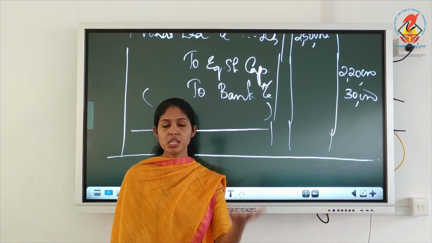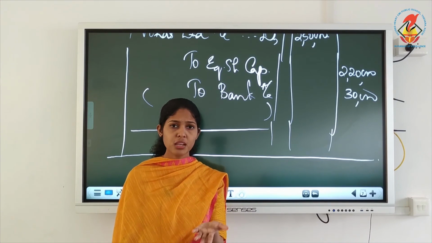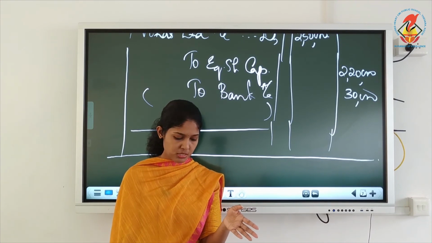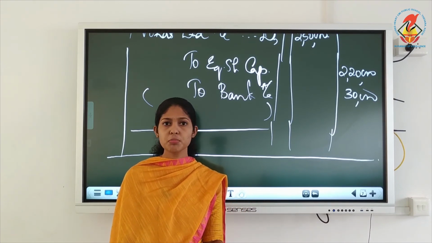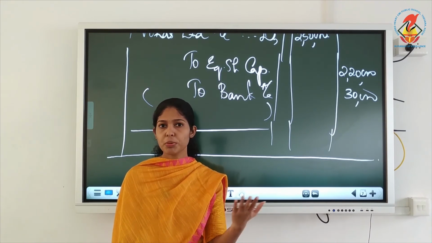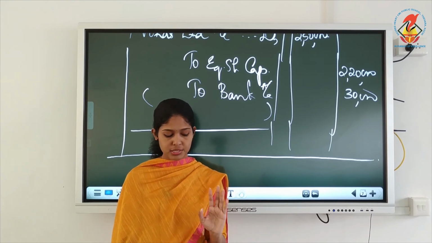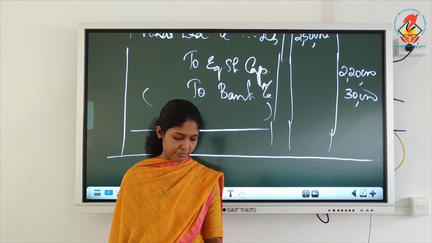Then the issue entry, promoters debit to equity share capital. There is no premium there. Equity they haven't mentioned, so simply write to share capital. Since there is no premium, the same amount you can write. Then similarly you have to write for underwriters also, that you can write yourself.